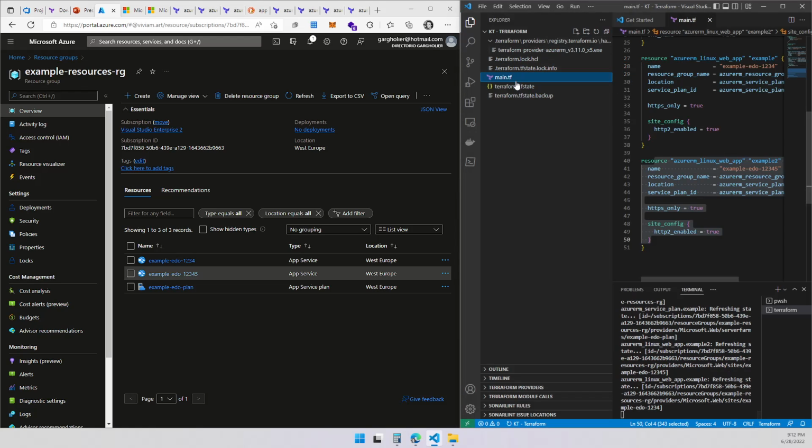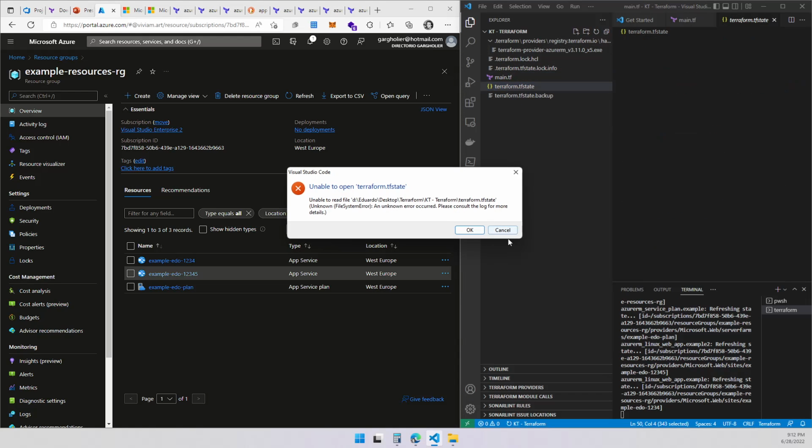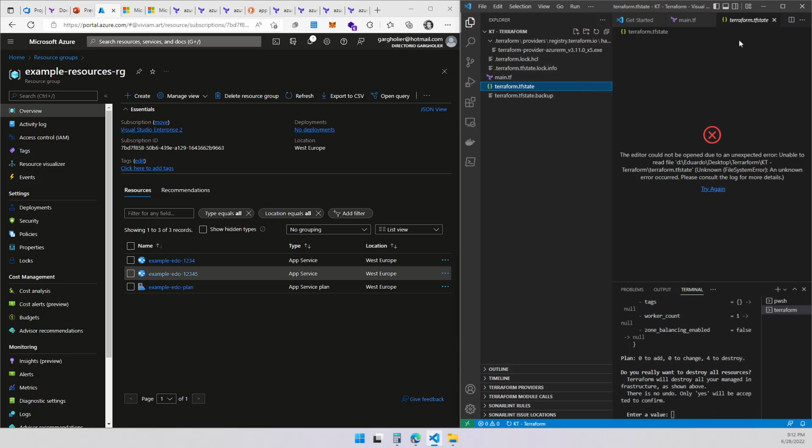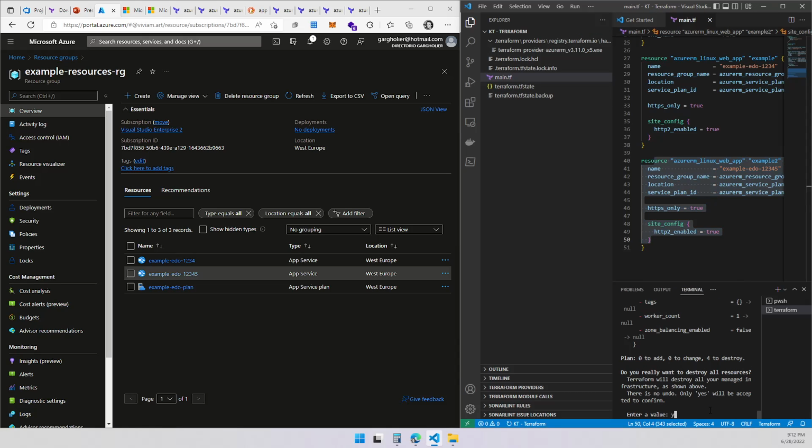By the way, let me see if I got the state file. Now, again, it's blocked because it's been used by Terraform. Okay. Let's say yes. I'm going to destroy everything. So it will take a couple of minutes again to destroy it, and it's going to start. So be with me. I'm going to pause the video to make it shorter because it's very long already. So I'll be right back.